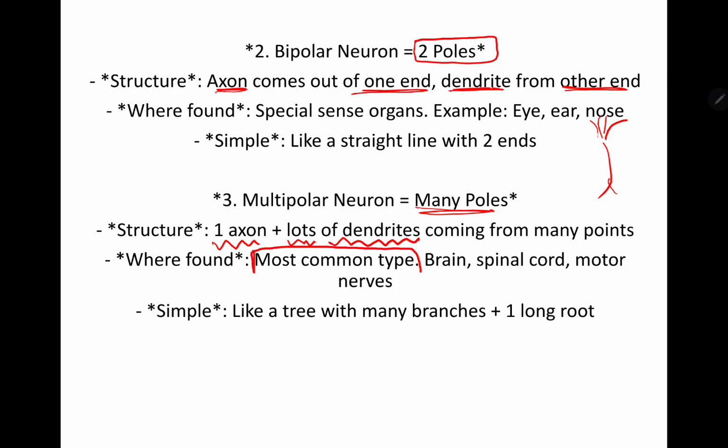The multipolar neuron is found in the brain, spinal cord, and all the motor nerves basically. In a simple way, you can remember it like a tree with many branches.